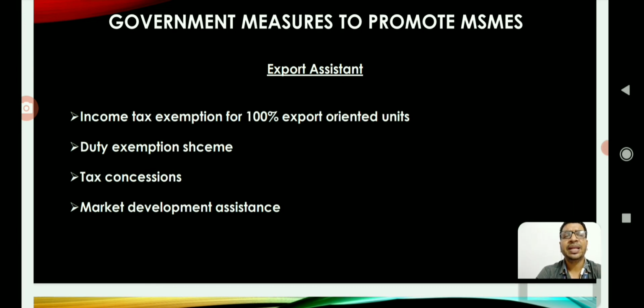Now, income tax exemption will be provided for 100% export oriented units. A duty exemption scheme is also introduced to encourage export oriented units. Tax concessions will be allowed for those units for the first 5 years after establishment of the unit. And last but not least, market development assistance will be provided abroad to these enterprises who are engaged in export orientation.